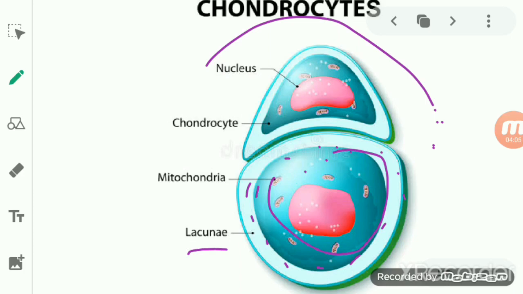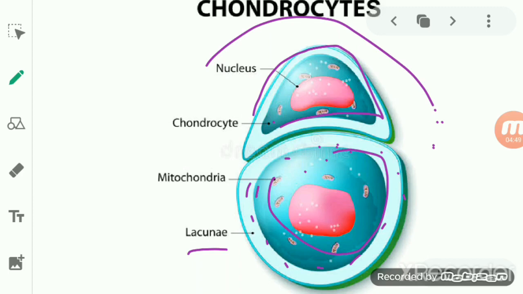Okay, so the chondrocyte is present here, which is a kind of cell, and this cell is covered with a matrix known as lacunae. Now, if we talk about the other structure, the matrix of the cartilage, blood vessels are absent. But what is present in the matrix is protein and calcium, which make it hard, solid and firm, but having elasticity, due to which we can call it flexible in nature.